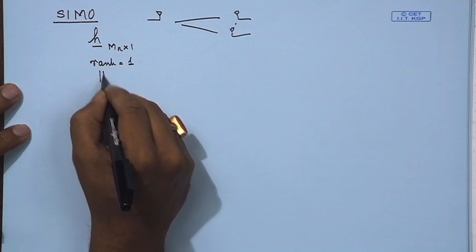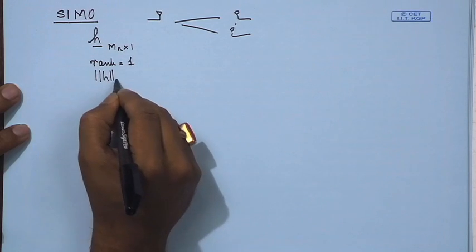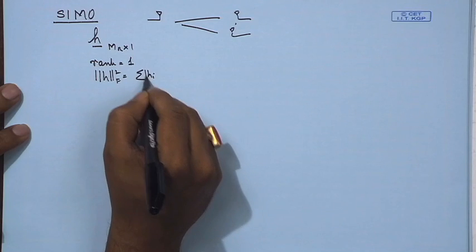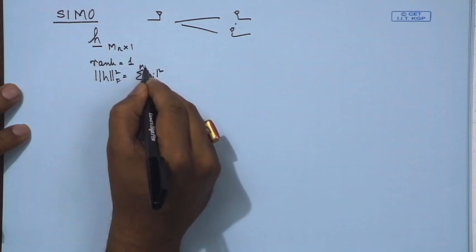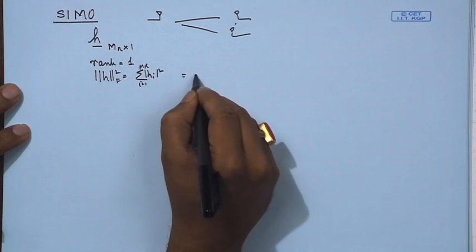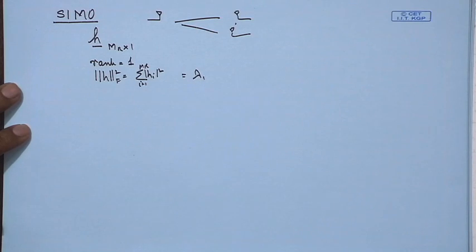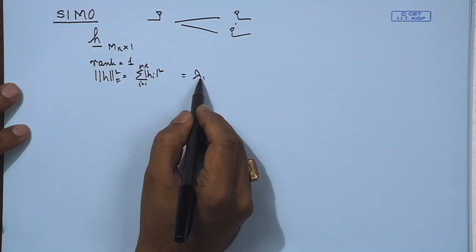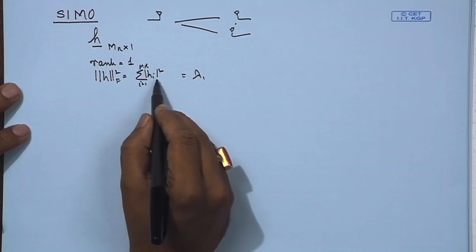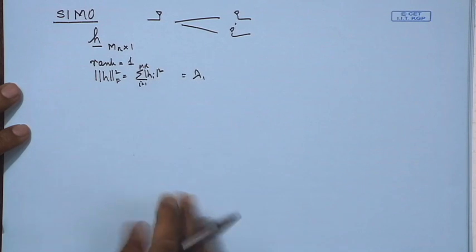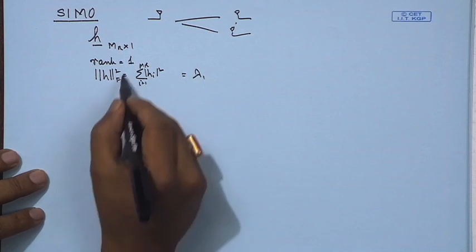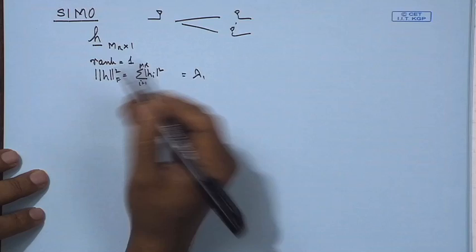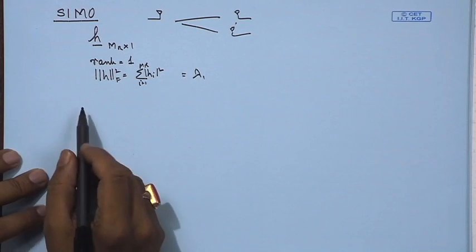and we have the Frobenius norm of H equal to the sum of |H_i| squared, i equals 1 to MR, and this is basically the lambda of the channel. So, one could see lambda is basically the eigenvalue of H Hermitian H, which is this particular term. It does not have any other eigenvalue, and this is a rank 1 matrix. One can easily see because it is one column. Other ways are also there to prove that it is a rank 1 matrix.